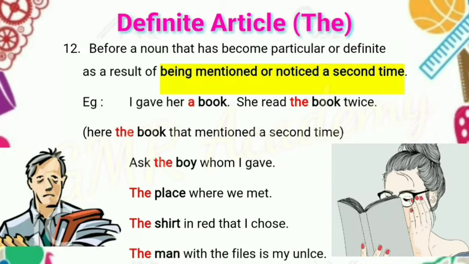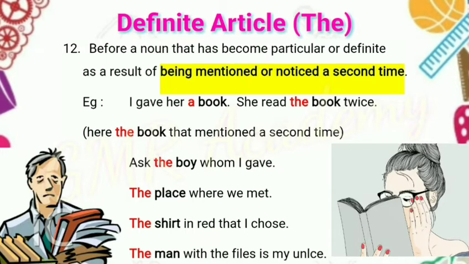In the first statement, I gave her a book, it is mentioned the first time, so I use the indefinite article a before the noun book. Second statement, she read the book twice. Which book did she read twice? The book I gave. So the book is being mentioned a second time, so we should use the definite article the book.